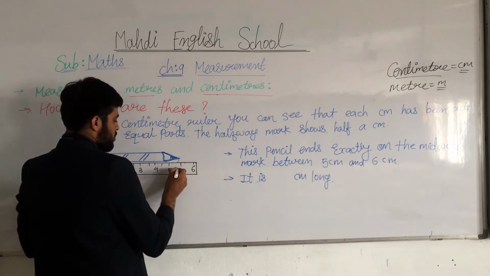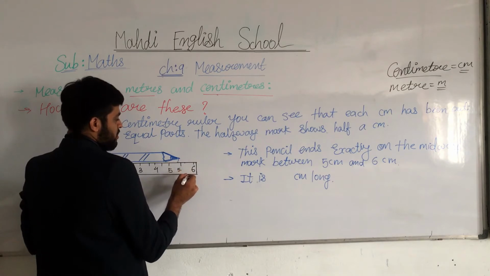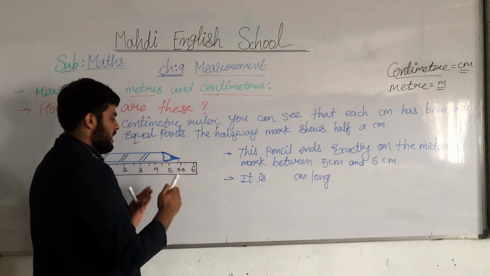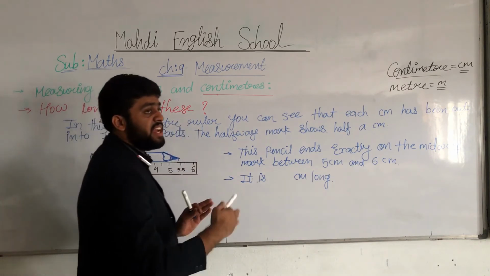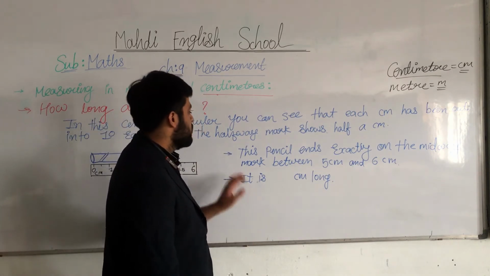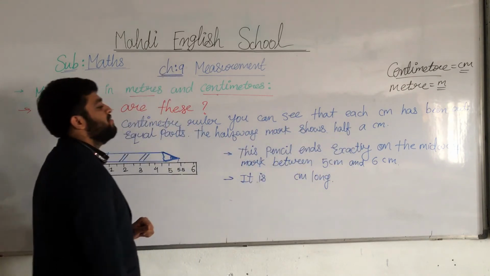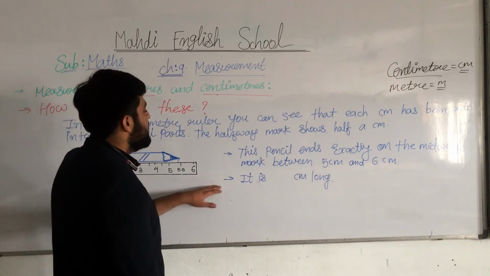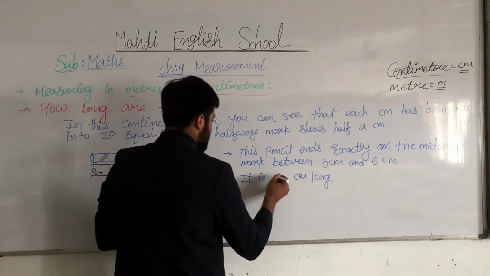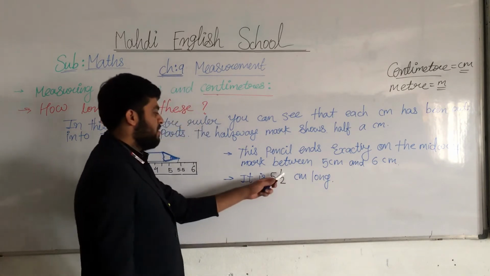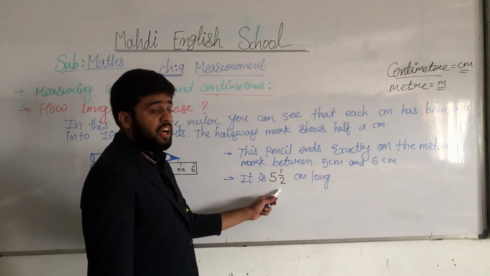Okay. So what we call 5.5 means half. Between 5 and 6, the exact midway part is a half. So this pencil ends exactly on the midway mark between 5 centimeter and 6 centimeter. It's 5 and a half. One half we already learned from fractions.